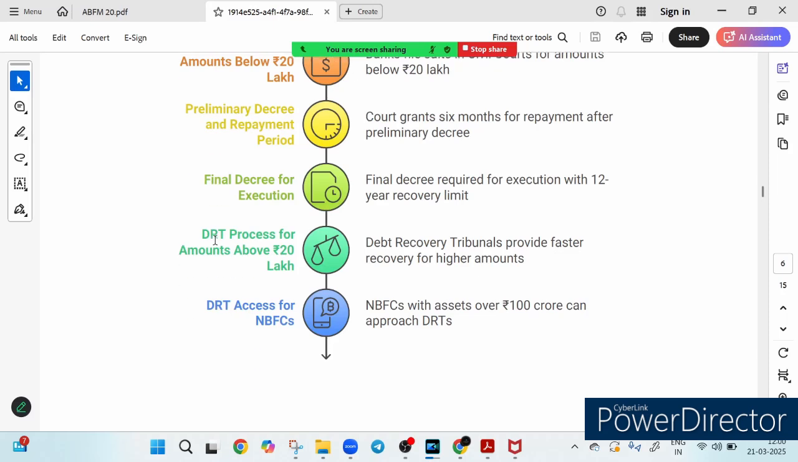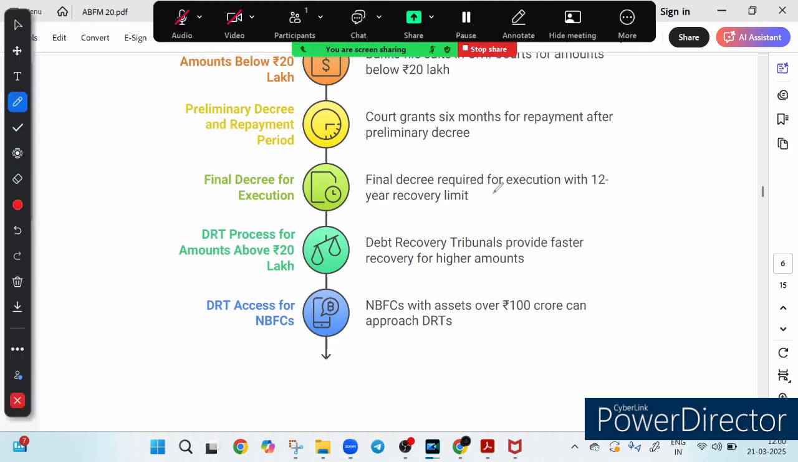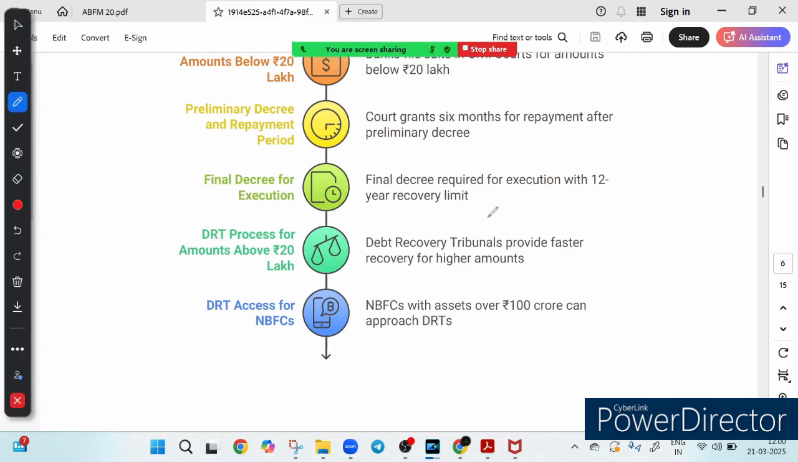Then we have the final decree for execution, which means if the repayment does not happen, a final decree is issued allowing recovery within the 12-year execution limit. And the DRT process: for a larger amount above 20 lakh, they cannot go to the civil court.